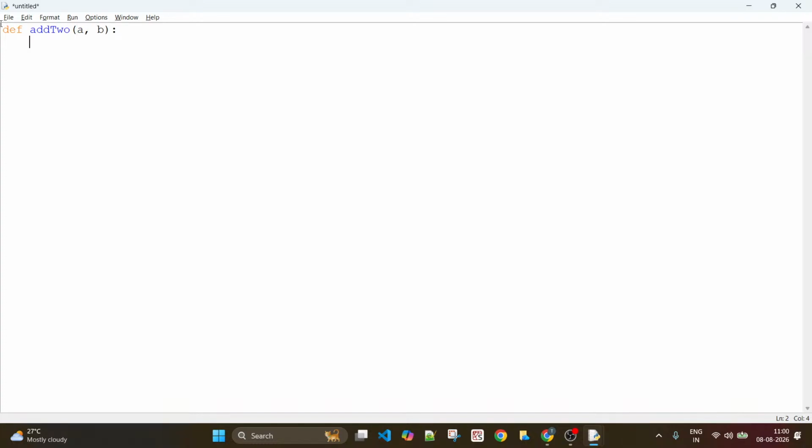Now I don't know what to write, but I don't want to write it now, so you can write pass. Now you pass 1 and 2 and write some statement over here just to show you that the control flow reaches here.